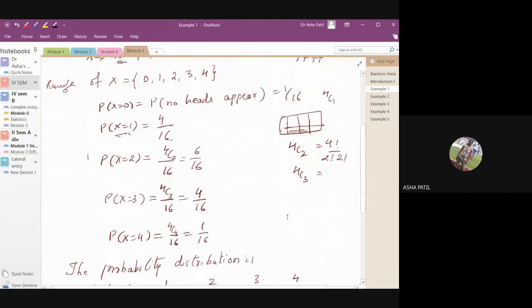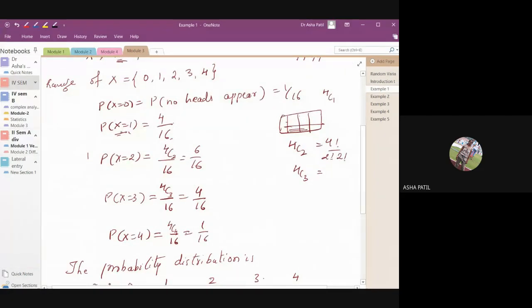Next we have probability that x is equal to 1. Out of these 4 places, we want 1 head. There are 4 times you are tossing the coin and recording it, and only once we want head. So out of 4, 1 head should be there, which means we go for 4C1. The 4C1 value is 4.